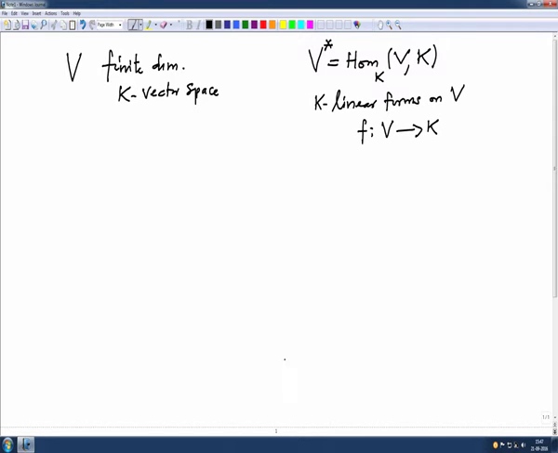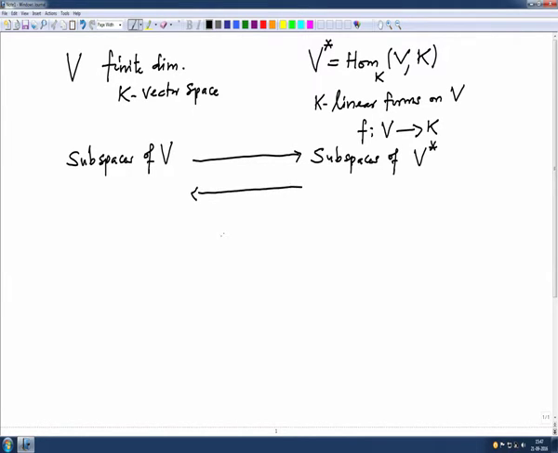And what we have seen is, in this case, how to study the subspaces of V and subspaces of V star on the other hand. We gave a map in this direction and also a map in the other direction.